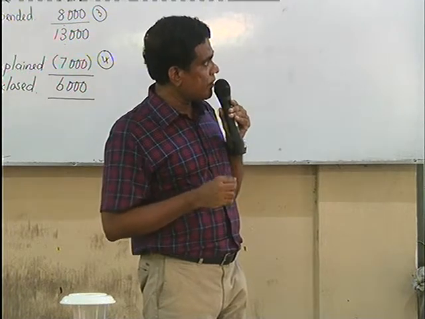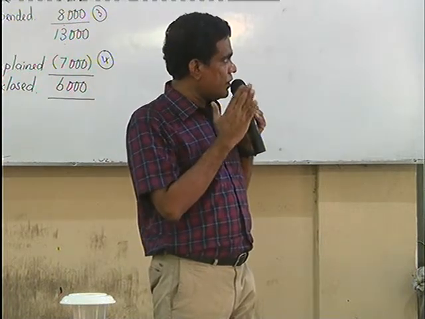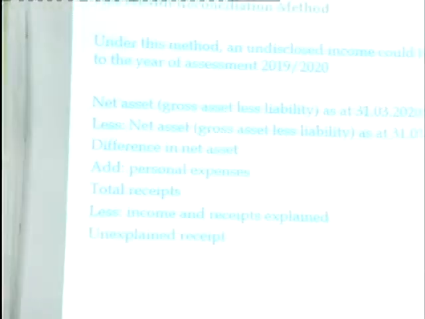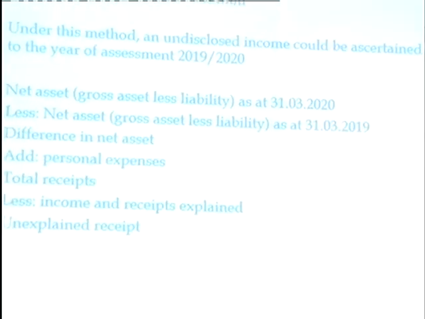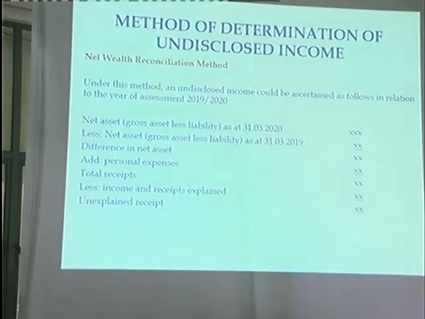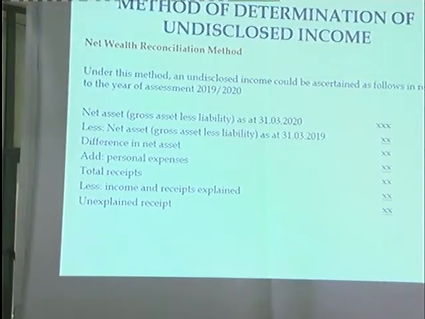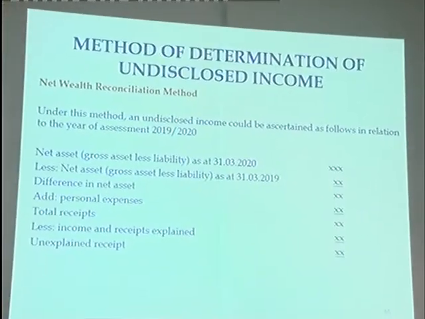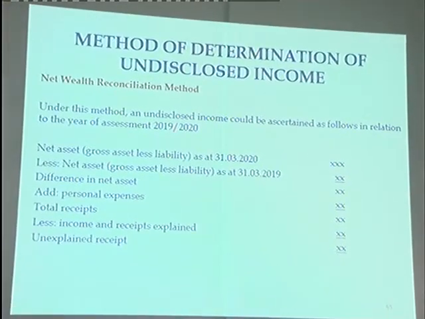These are the items I have given here: gross asset at the beginning and end, liability at the beginning and end, which means gross minus liability gives net asset at the beginning and end, then personal expenses, and income and receipts. So you have to concentrate on those four items. Okay.